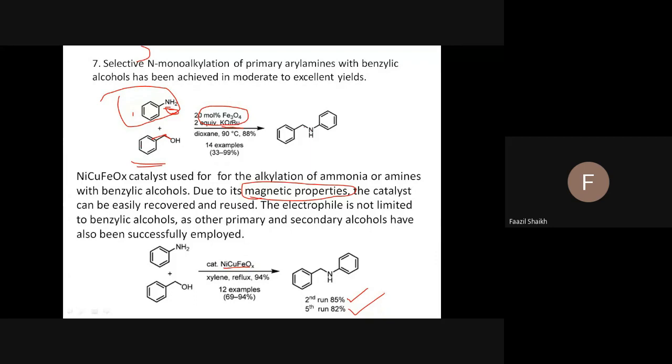Second run, third run means what? Recyclable catalyst. Recycling of catalyst. We have recycled here. Okay, same reaction is there. This reaction involves the formation of carbon and nitrogen bond. You see one more example is here. You see the similar pattern of reaction. Nitrogen is there, NH, and either here this we have a benzylic alcohol. Same carbon nitrogen bond formation taking place, and catalyst is recyclable because of its magnetic nature.